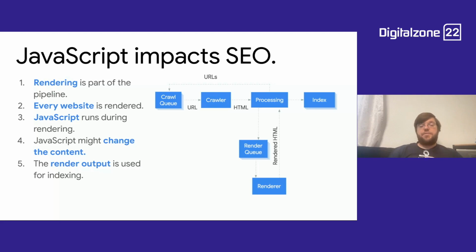So the JavaScript that runs during rendering might produce or change the content on your website, and that content then is used for indexing. The very important thing here is once it is rendered, once it is on the page, it doesn't matter if it was in the original HTML or in the JavaScript, the index doesn't know the difference. The index only knows that's the content on this page.